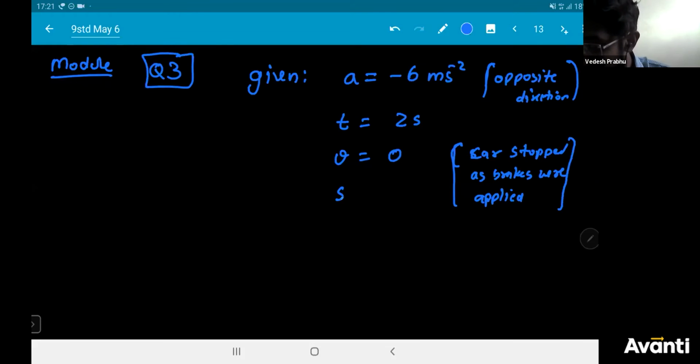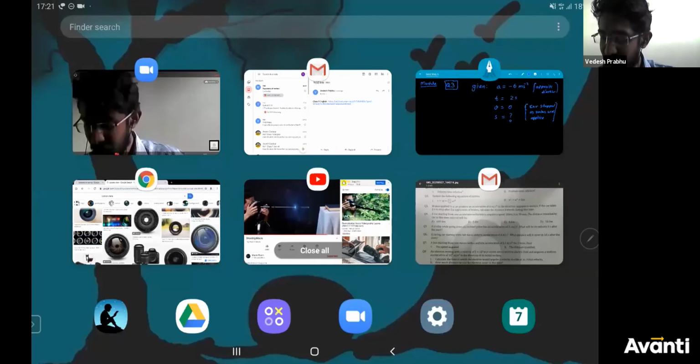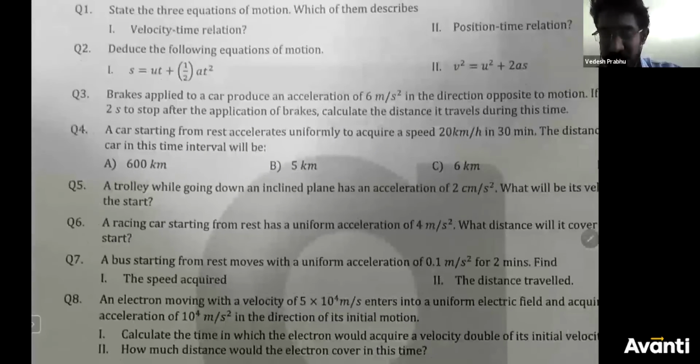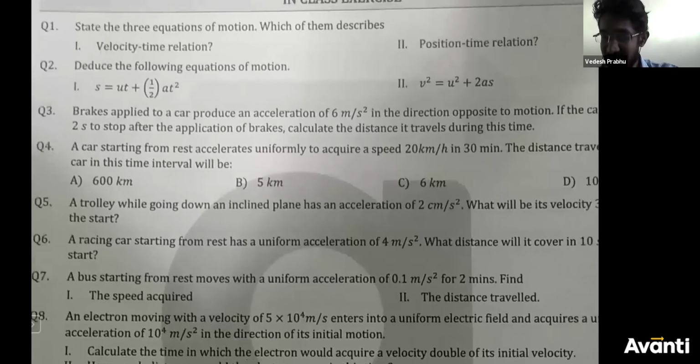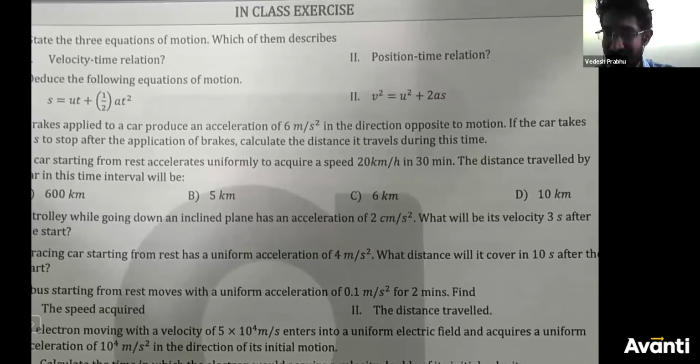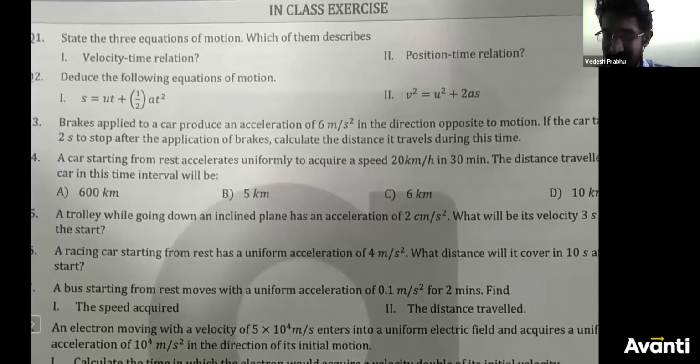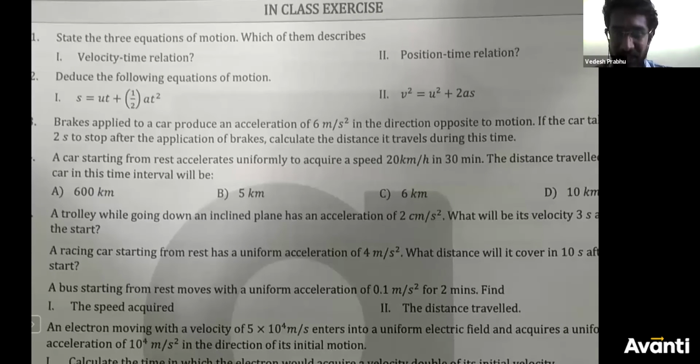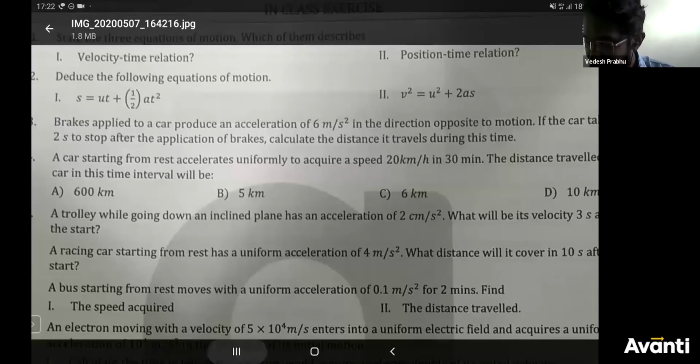But then what should you find? You should find the distance traveled, that is s. These are the things that you will understand if you look at the question. The question clearly says, when brakes were applied to a car, it produces an acceleration of 6 meter per second square in the direction opposite to motion. If the car takes 2 seconds to stop after the application of brakes, calculate the distance it travels during this time. Now we have written all the quantities.